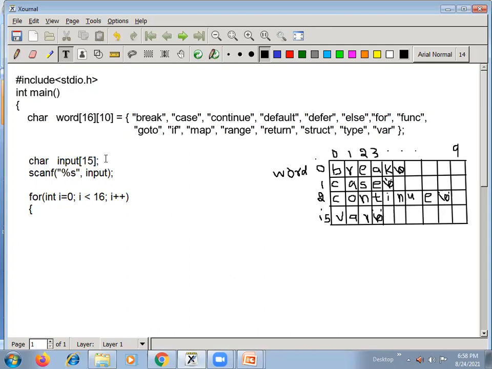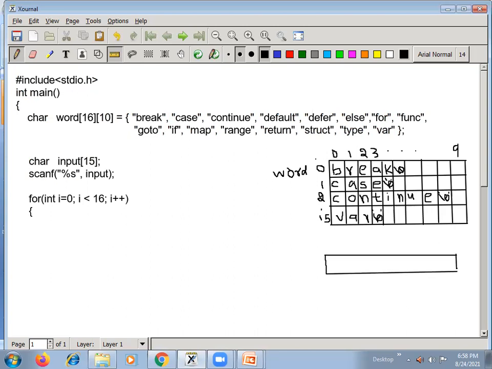Right. So your input string memory diagram will be like this. This is your input string. It is a one dimensional array, because you are storing only a single string. Now this is our input array.